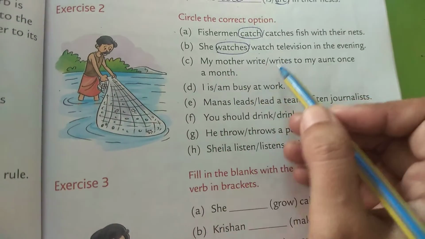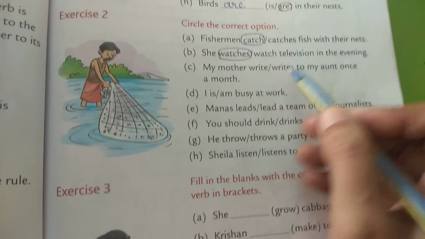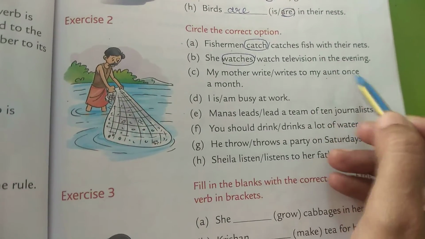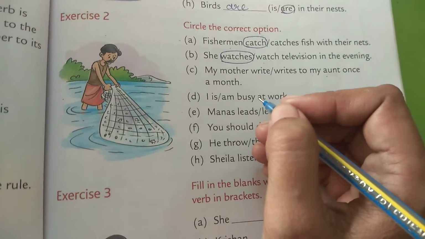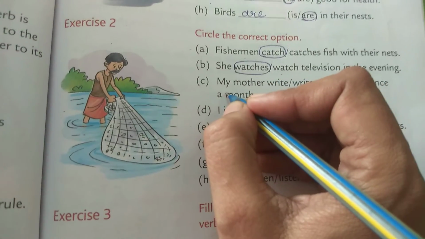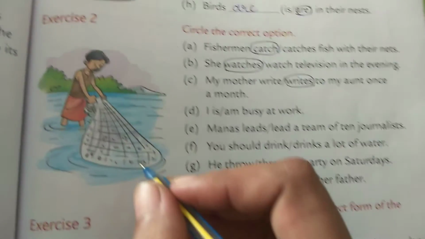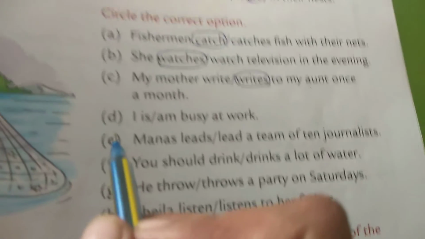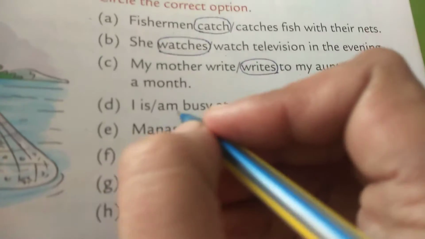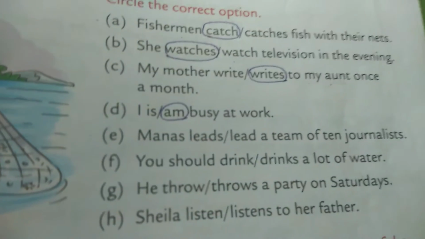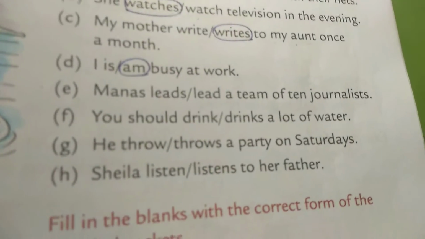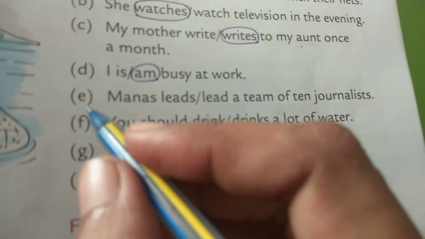My mother writes to my aunt once a month. So here mother is singular, subject is singular, so we will use writes. I dash busy at work. So here with I we always use am in present tense. So we will write, I am busy at work.